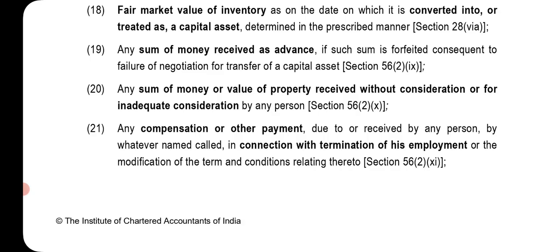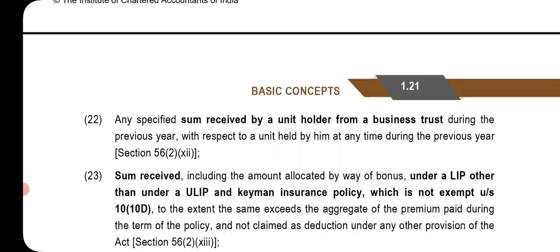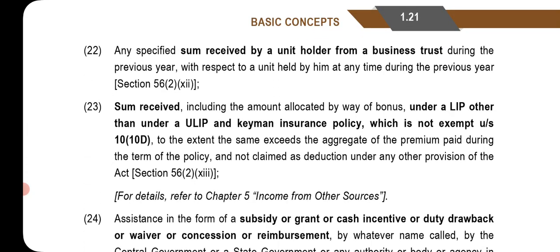Section 56(2)(9): Any sum of money or value of property received without consideration or for inadequate consideration by any person. Section 56(2)(10): Any compensation or other payment due to or received by any person, by whatever name called, in connection with the termination of his employment or modification of the terms and conditions relating thereto. Section 56(2)(11): Any specified sum received by a unit holder from a business trust during the previous year with respect to a unit held by him at any time during the previous year.